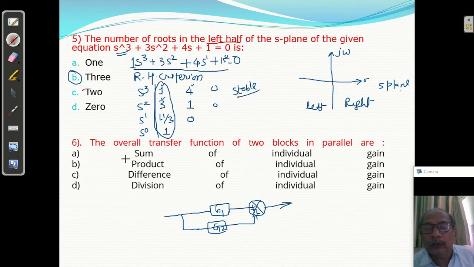Okay. So the overall transfer function of the two blocks will be in sum. A product no, difference no. Difference it depends, but polarity के ऊपर it is plus plus है, so it is sum of individual gains. So 6 का answer is A is correct answer, right?